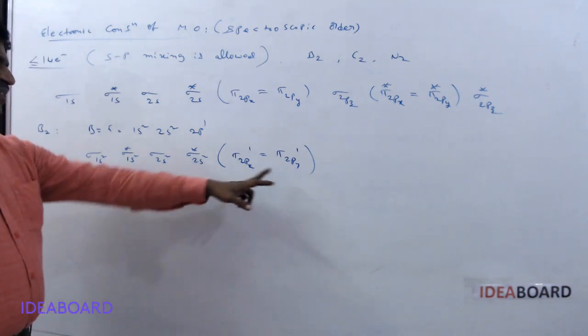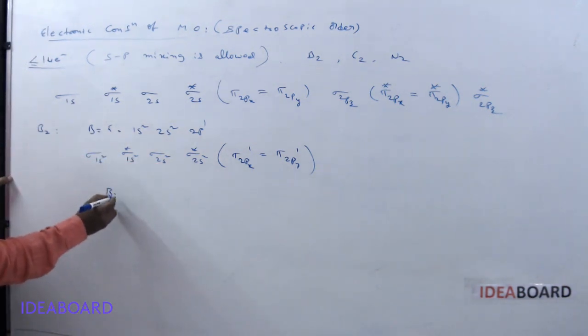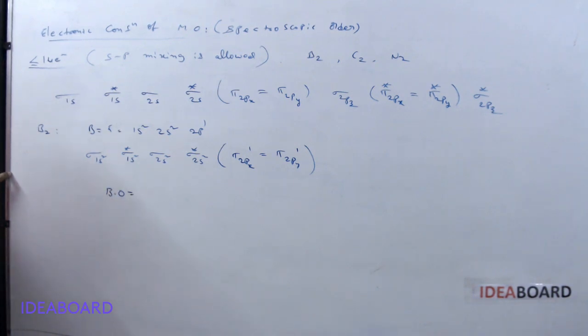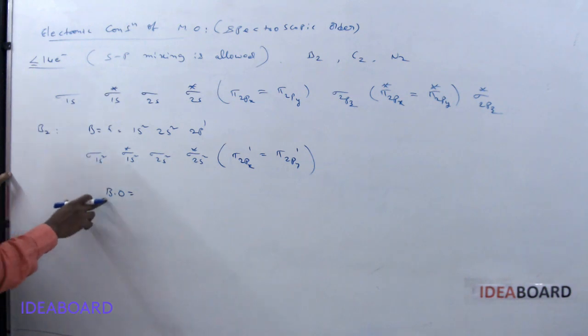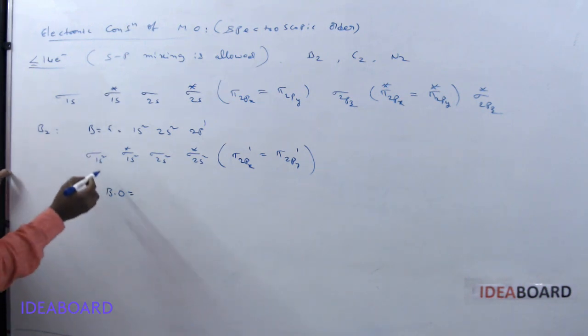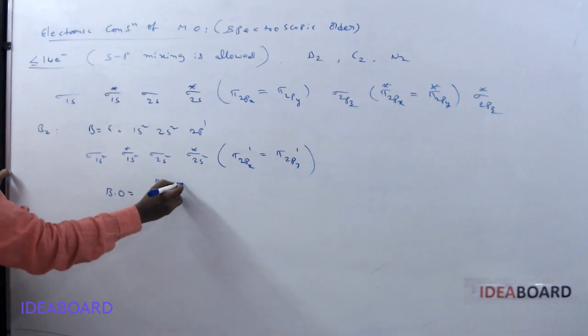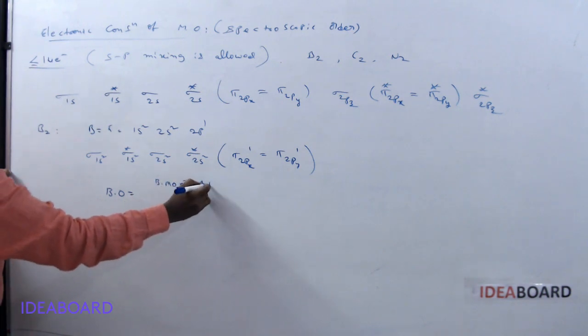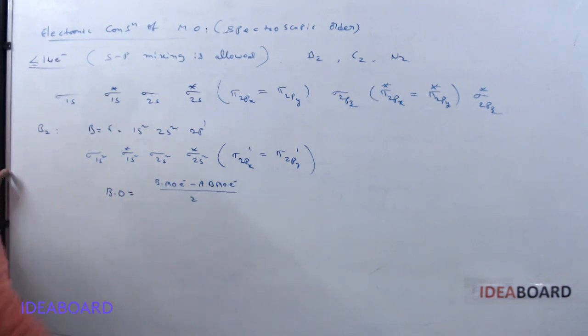From this configuration we can calculate the bond order value. I will give a trick also, but now we will check it. Bond order is equal to the number of bonding molecular orbital electrons minus anti-bonding molecular orbital electrons, divided by 2.